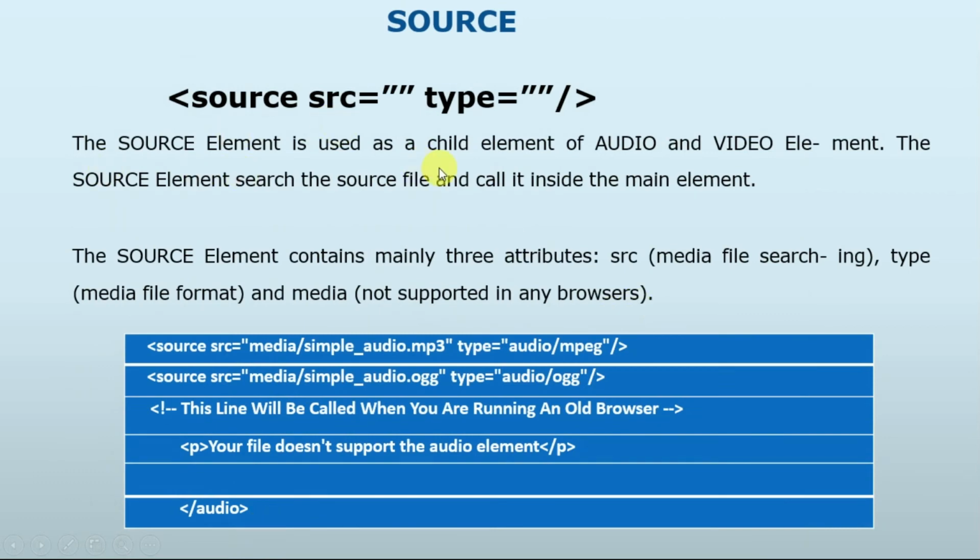And after that we have the source element, which is used as a child element of the audio and video elements. The source element searches for the source file and calls it. Basically it performs a search and after that it performs an action over that. So here we have the source path and type audio mpeg, and the source file and another part audio. So it will be very helpful and very interesting.